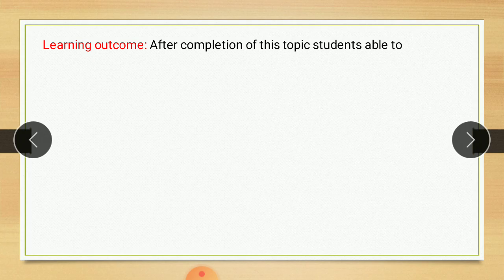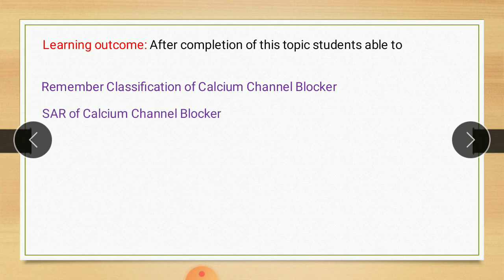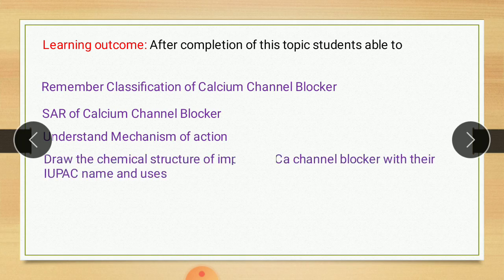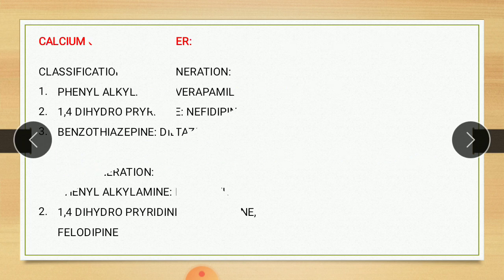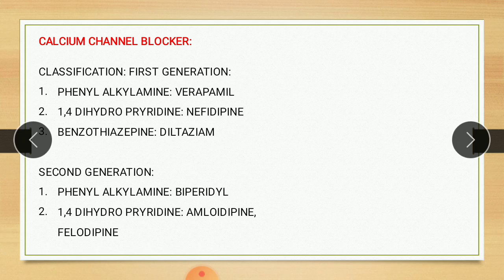Learning outcome of this chapter: after completion of this topic, the student will be able to remember the classification of calcium channel blockers and the SAR of calcium channel blockers, understand the mechanism of action, and draw the chemical structure of important calcium channel blockers with their IUPAC names and uses. Now the first one is the classification of calcium channel blockers.